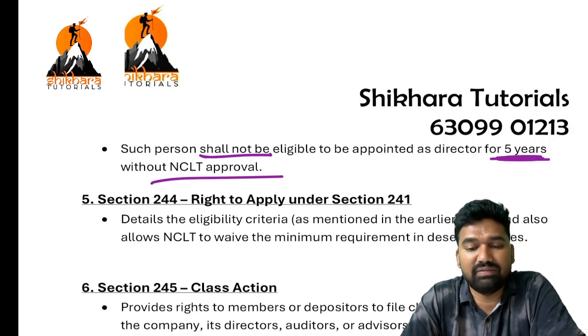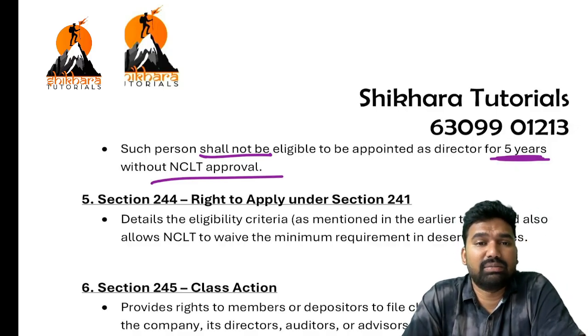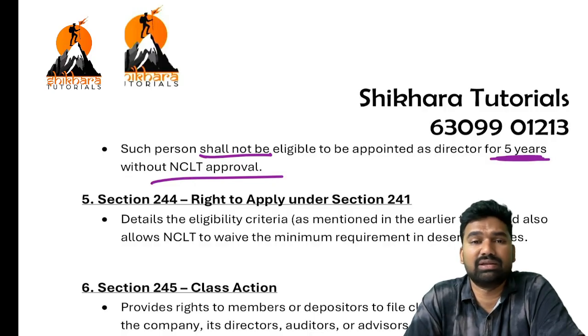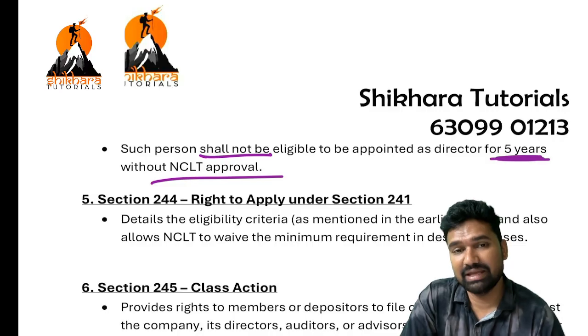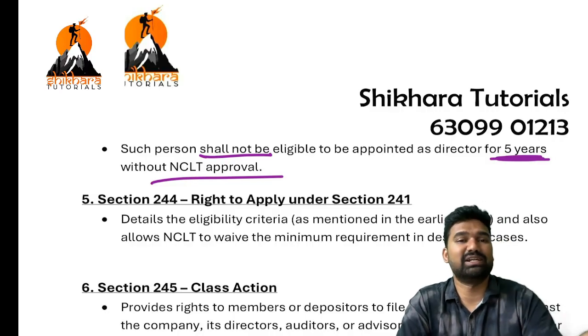Why? Because you have conducted mismanagement. You have used your influential position for your personal benefit. So you are not a trustworthy candidate to be appointed as director in any other company. So that is why, up to 5 years, you are not going to be appointed as a director in any capacity, any position without NCLT approval.